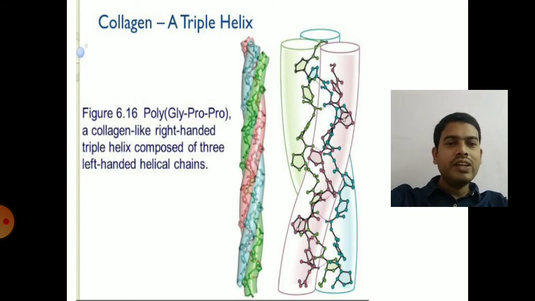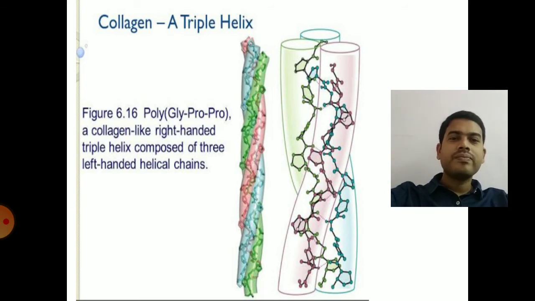So all these 3 left-handed helical chains are interwound around each other to form a right-handed triple helix. It's a supramolecule with 3 left-handed alpha chains interwound to form a right-handed triple helix.